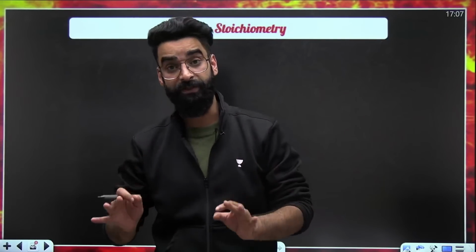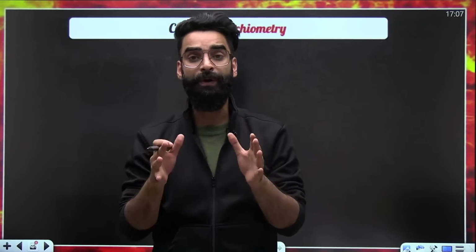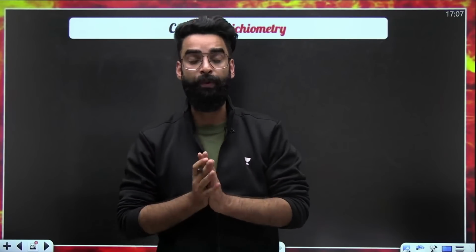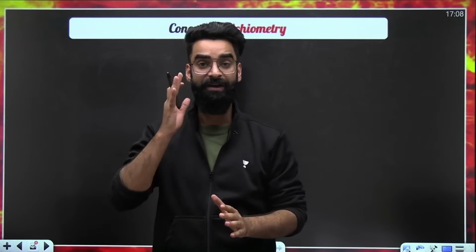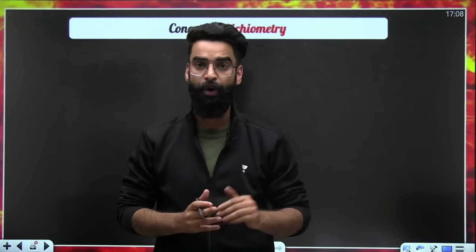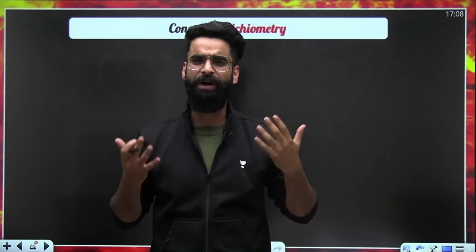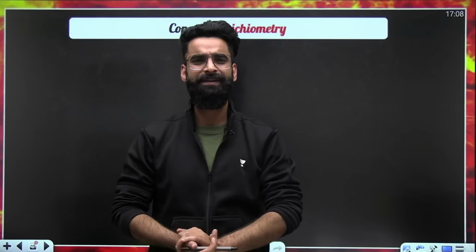Mole method we discussed in detail, and right now I'm going to discuss the mass method with you first of all. I'll show you one more way of solving the questions in stoichiometry with the help of the mass method. Okay? And after that, you decide whatever method you find easy, you apply that method in the questions. Okay?